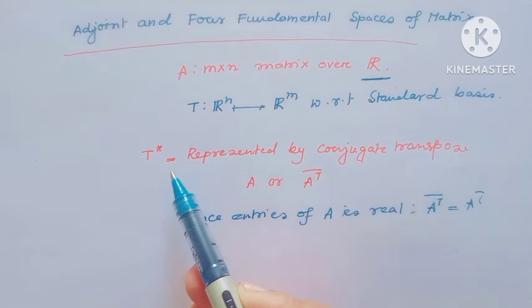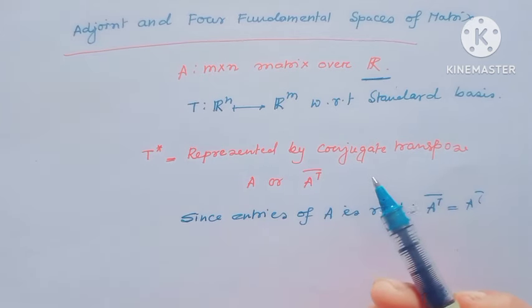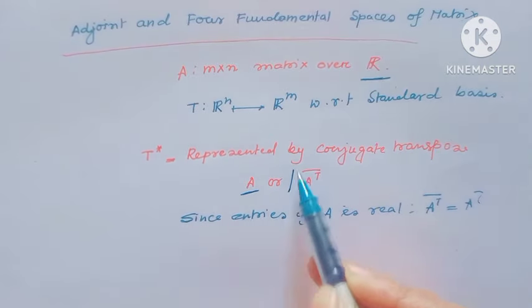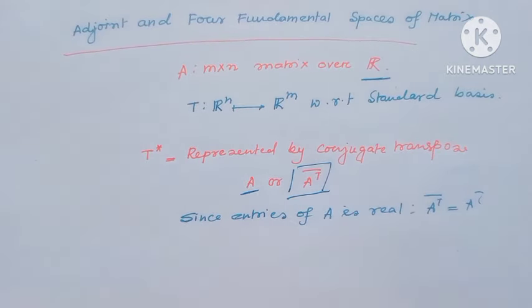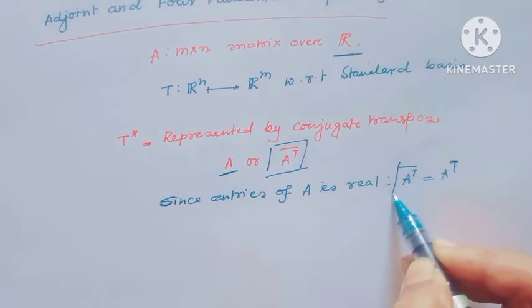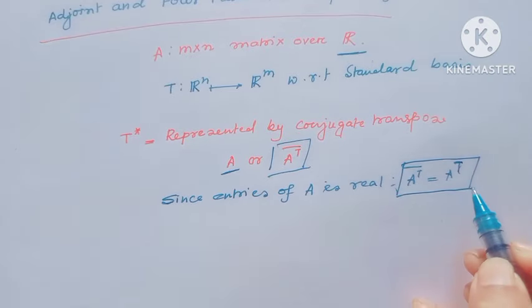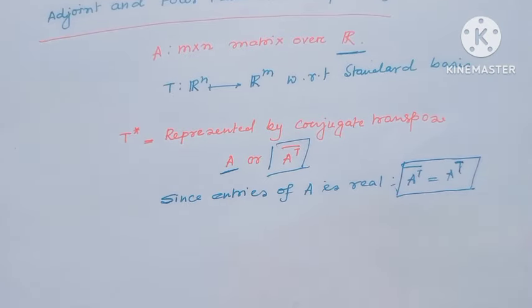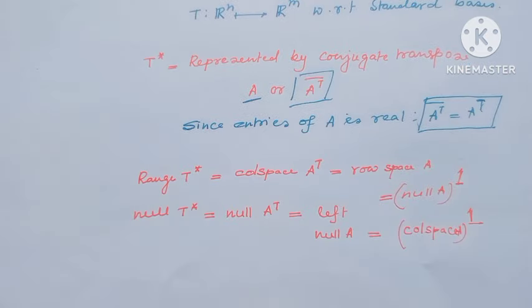Then T star is represented by the conjugate transpose of A, which is A bar transpose, and since the field is real, A bar transpose equals A transpose. Now I will state the relation between the four subspaces.